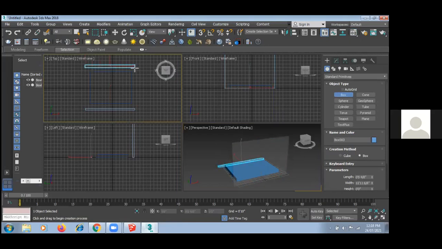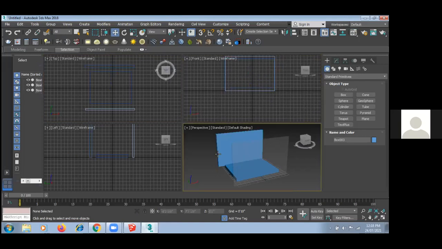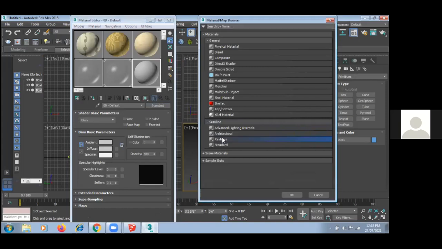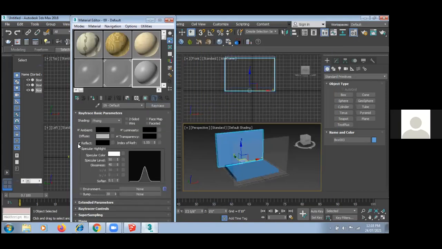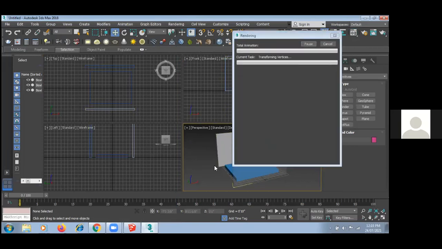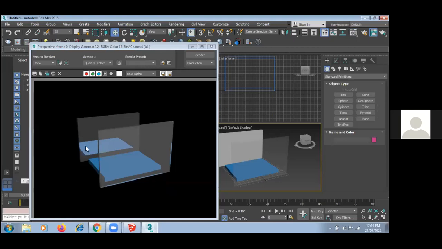Again, I'm showing you the mirror effect. So for the mirror, again, I'm creating one box. Now I want to give mirror effects, so again, M for material. Here I'm selecting this ray trace option. Here I have options like reflect. For reflect, I can give 80% or 90% reflection. Again, assign material to selection. But here you can't see it. For the reflection effect, if you want to see it, you always have to render your view. So Shift Q. Can you see the reflection part here?